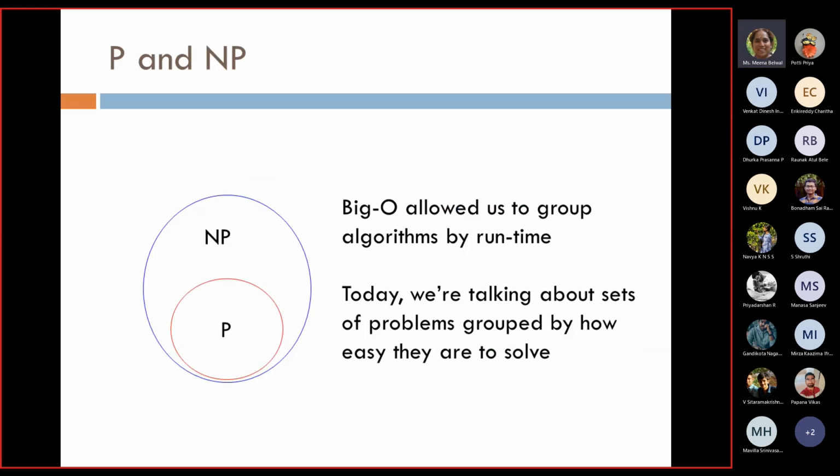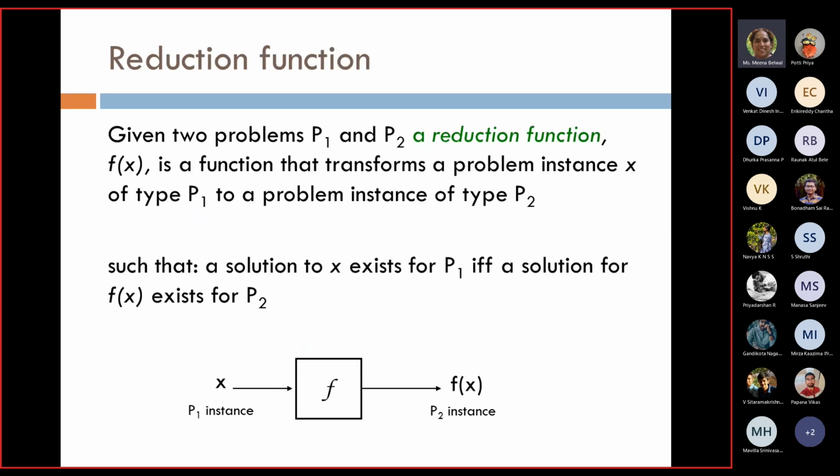Right? So P and NP, when you say big O, allowed us to group algorithms by runtime. We have a class of problems P, that is polynomial time, and this classification has come because of big O. NP means the group of problems. So basically we are making groups based on how easy it is to solve a problem, whether it is polynomial time or non-deterministic polynomial time. That's about P and NP.